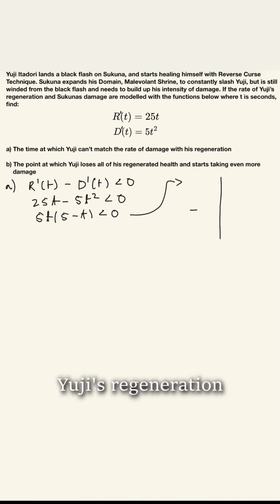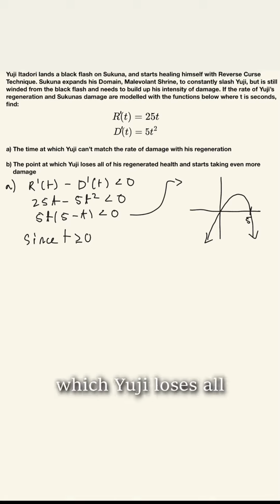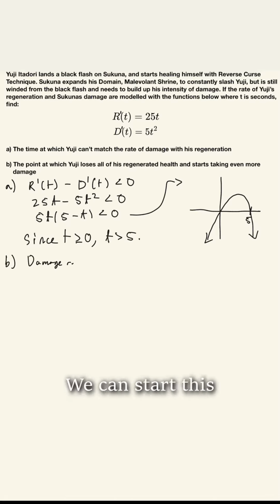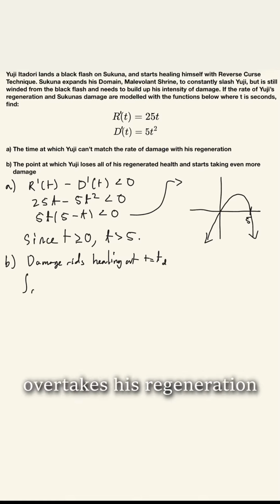If the rate of Yuji's regeneration and Sukuna's damage are modeled with the functions below, where t is seconds, find the time at which Yuji can't match the rate of damage with his regeneration, and the point at which Yuji loses all of his regenerated health and starts taking even more damage. We can start this question by realizing that Yuji regenerates faster than he takes damage initially, but the quadratic rate of damage overtakes his regeneration at some point.